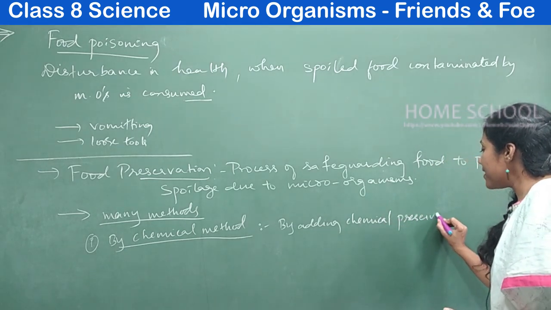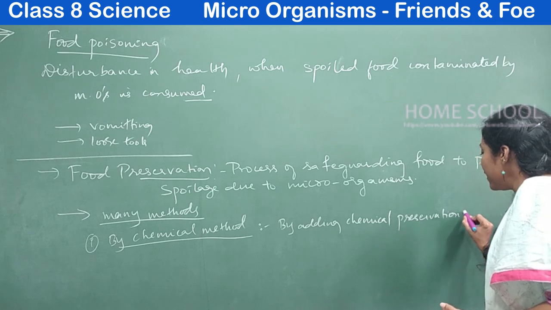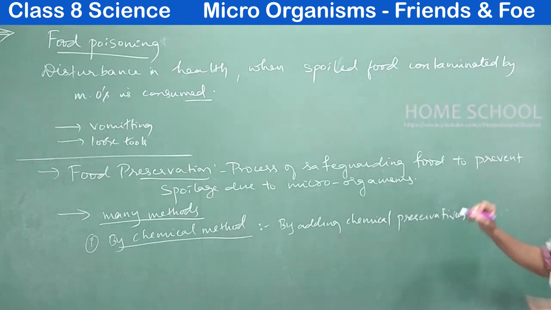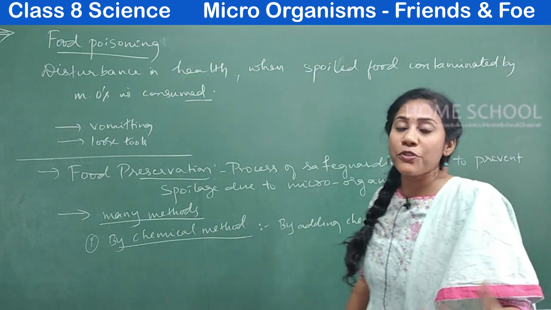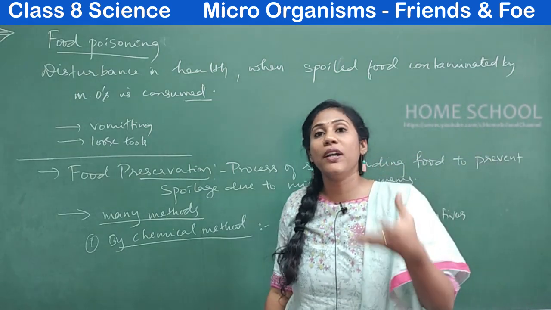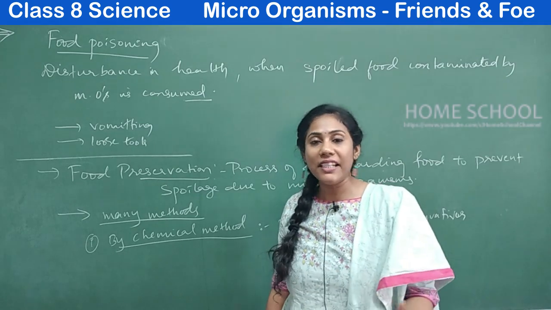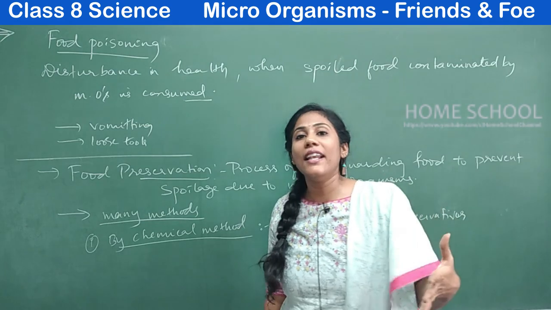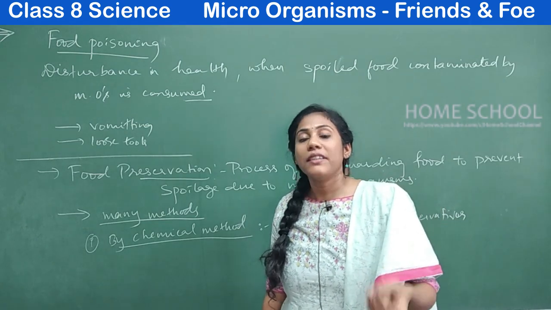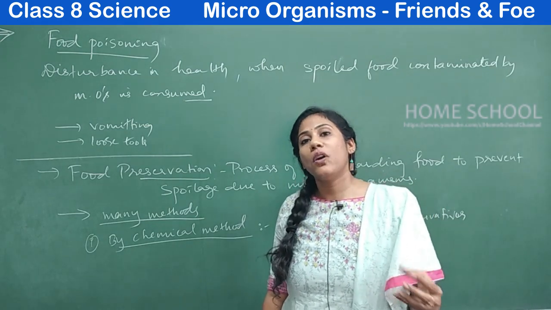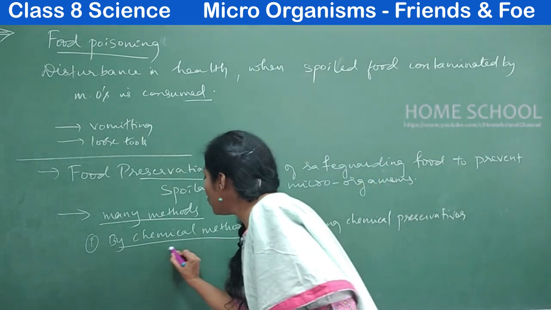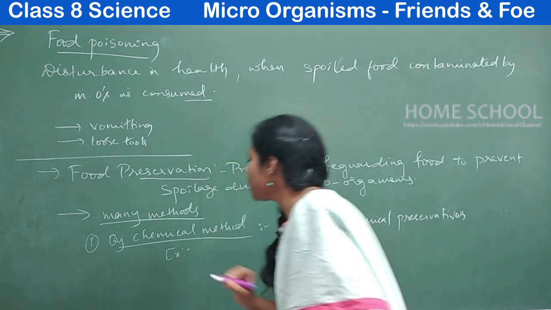For example, we have certain chemicals which we can add to food items so that spoilage of food by microorganisms can be avoided. These chemicals will not allow disease causing microorganisms to come and stay with food. Clear? So what are those chemicals? There are two examples, note them down.